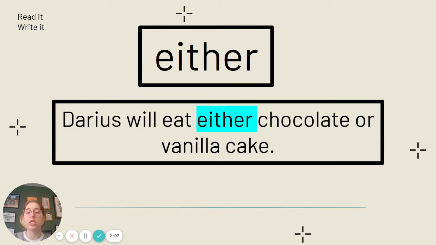E-I-T-H-E-R, either. Go ahead and say it with me, either. Our sentence, Darius will eat either chocolate or vanilla cake. Go ahead and pause to write down your sentence for the word either.